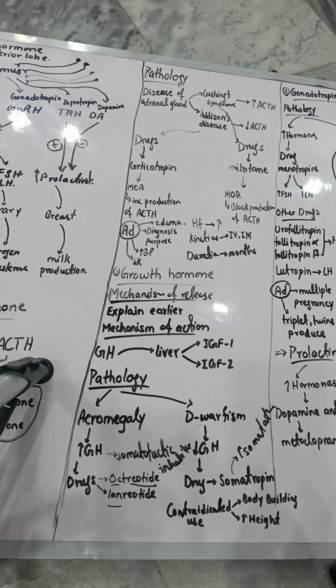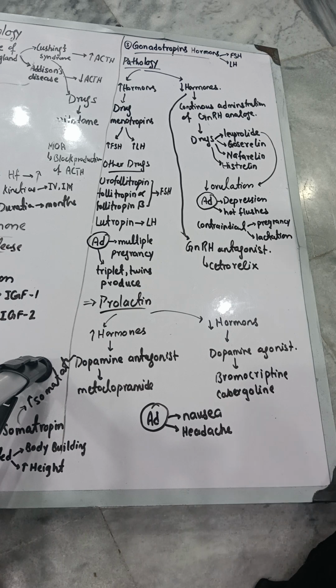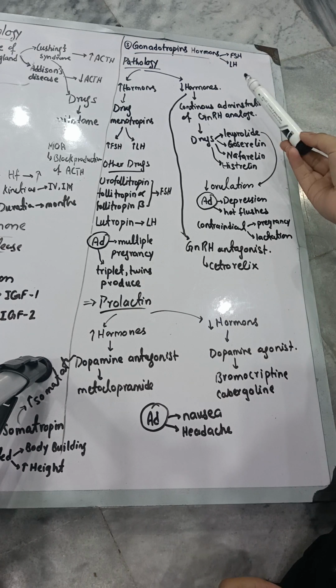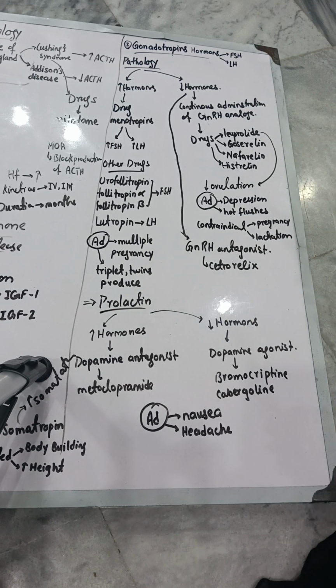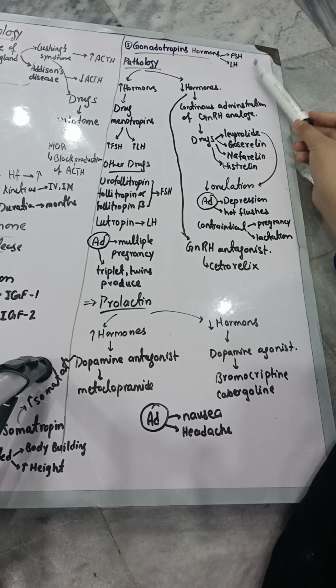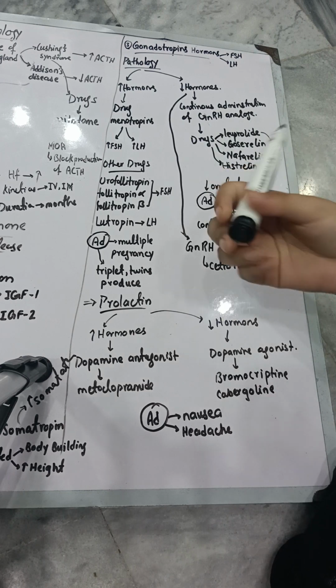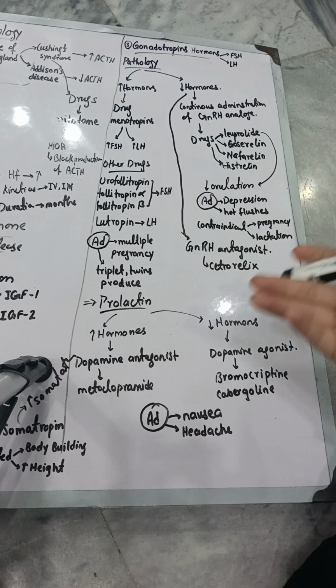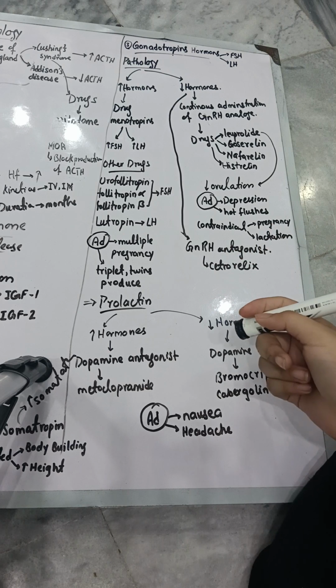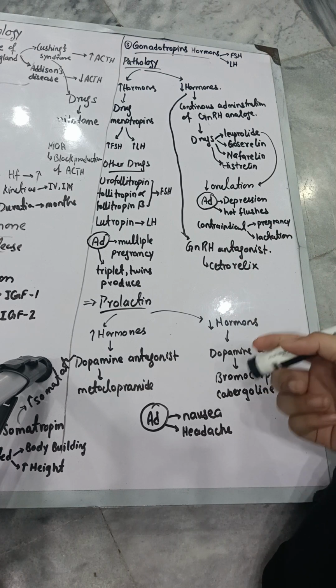Now we are going to start the third hormone, and the third hormone is gonadotrophin hormones. So now let's go towards them. The third hormone is gonadotrophic hormone. This regulating factor is going to release the two hormones, which are FSH and LH. So what is the pathology that comes to it? Because you know the function of FSH, that it is controlling the maturation of your follicles.